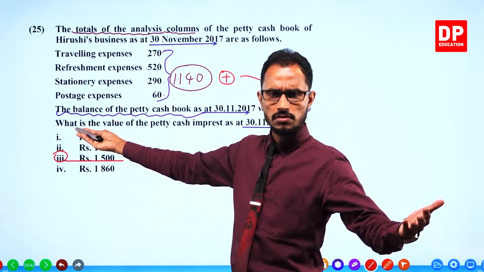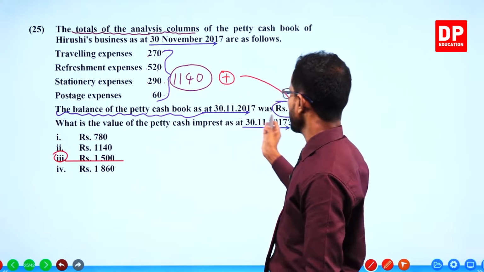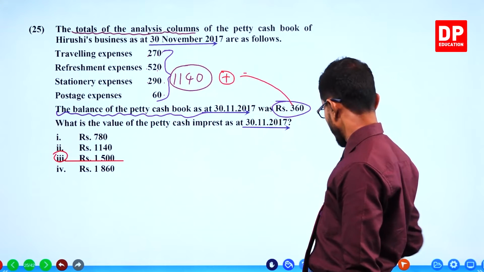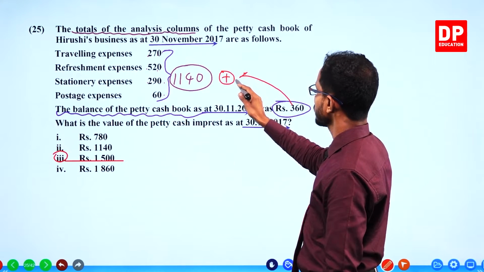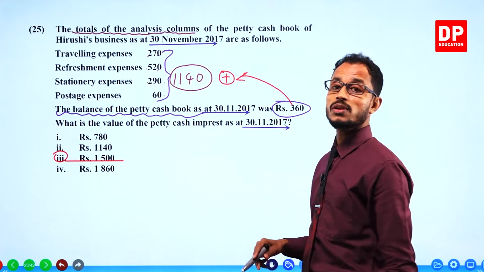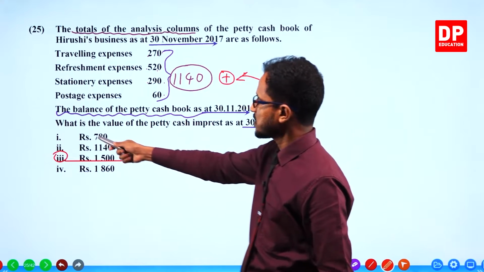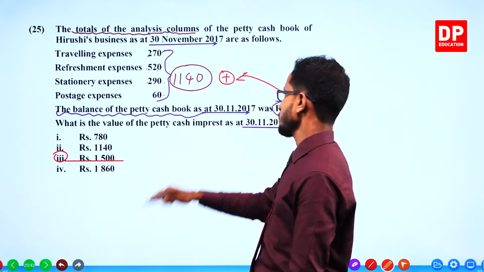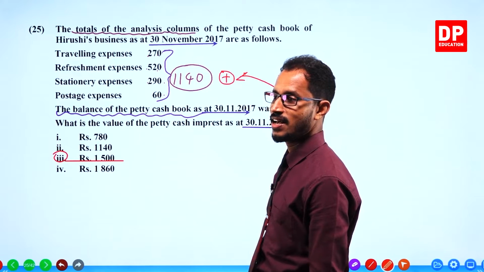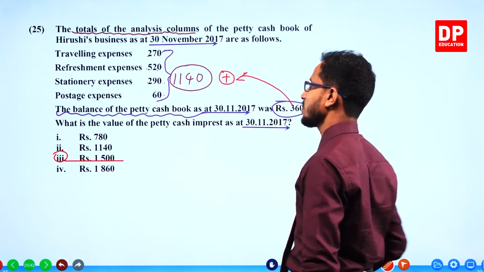The balance of petty cash book given here is 360. We added that to 1140, the total spent. The answer is the value of the petty cash imprest. Yeah, we have done these things, right?